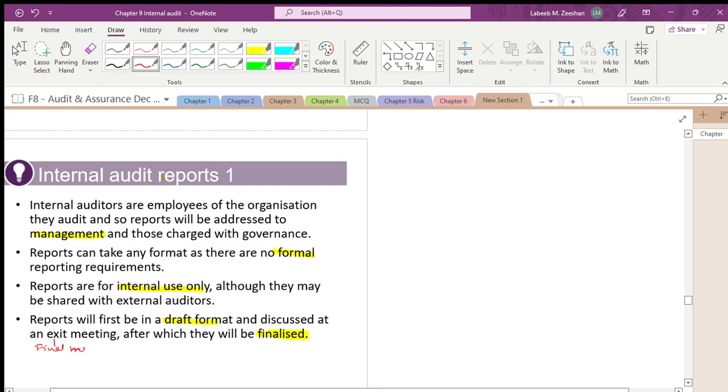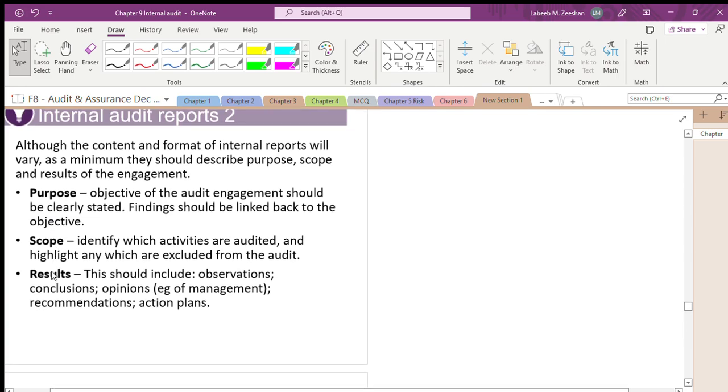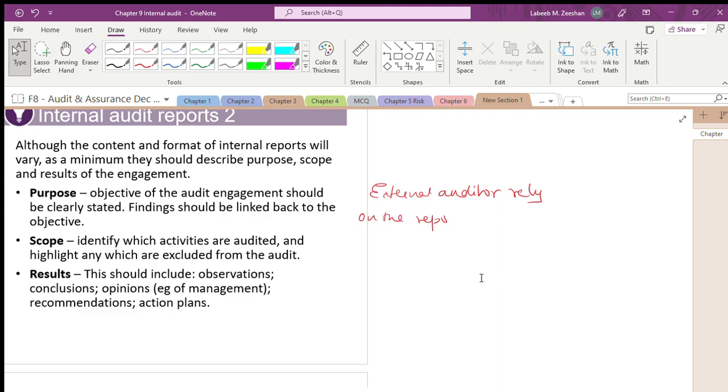Although the content and format of internal reports vary and there is no structure as such, we should not completely ignore them, because the external auditor relies on the reports generated by the internal auditor.